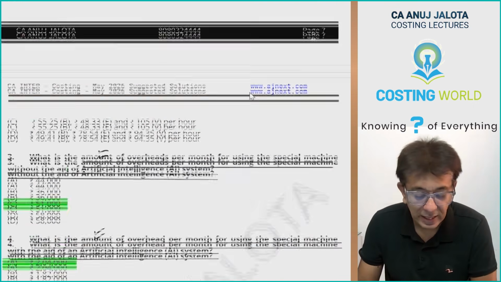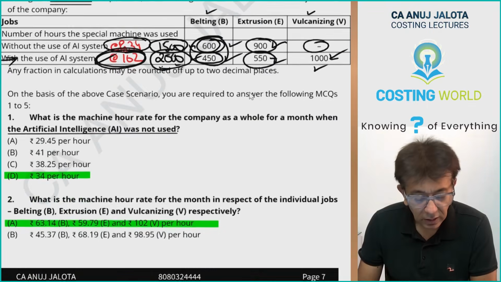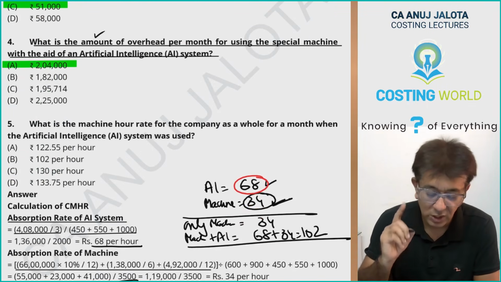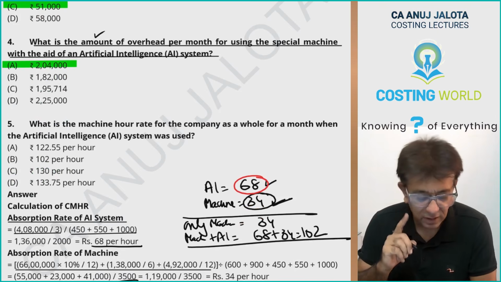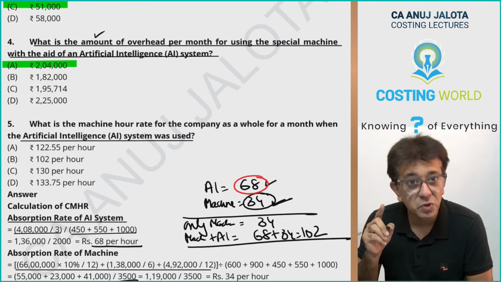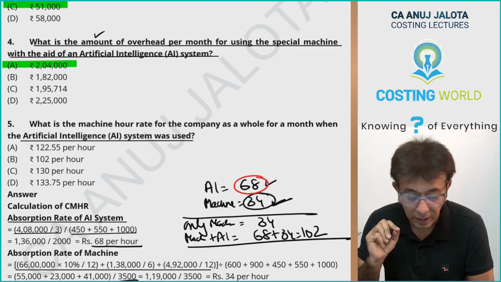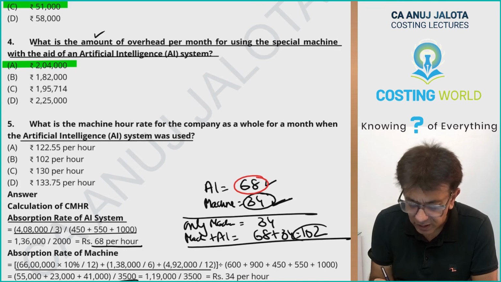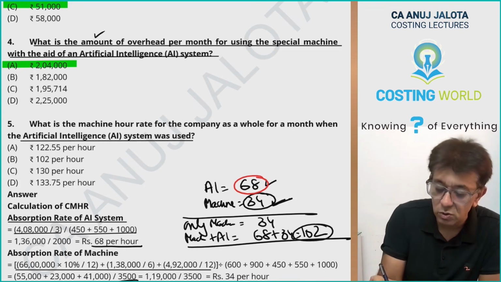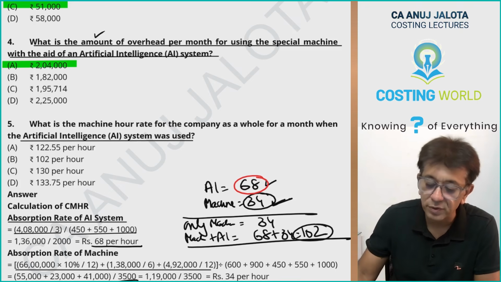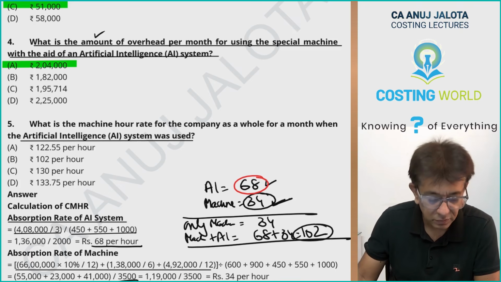Lastly, the last part is what? What is the machine hour rate for the company as a whole for a month when the AI system was used? Now, whenever the AI system was used, it was used with the machine. So at that particular time, the rate will be 102. That is what we all got also. So the answer in this case should be 102.